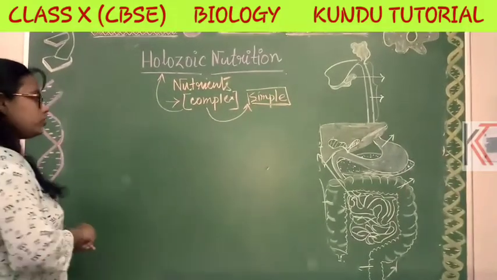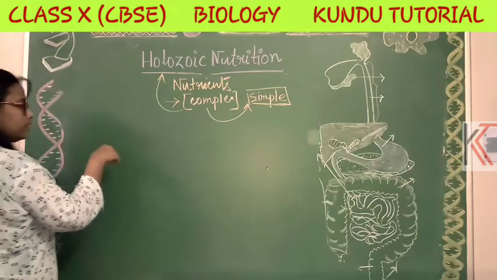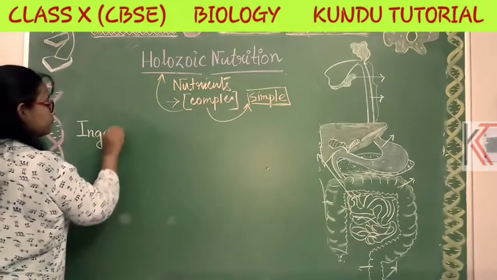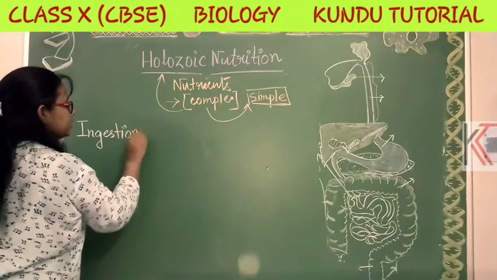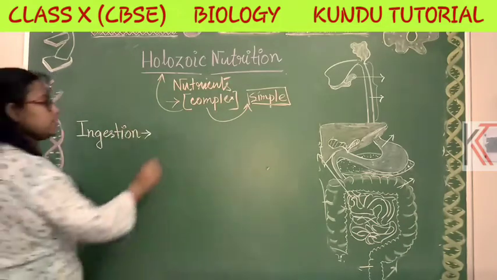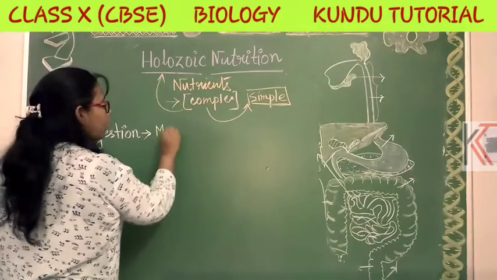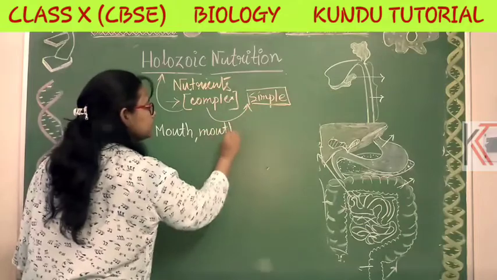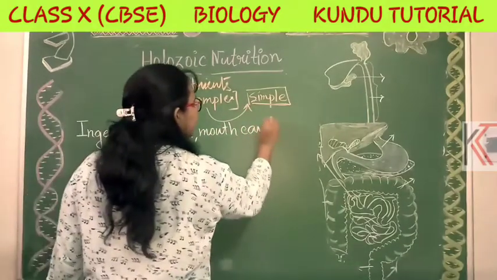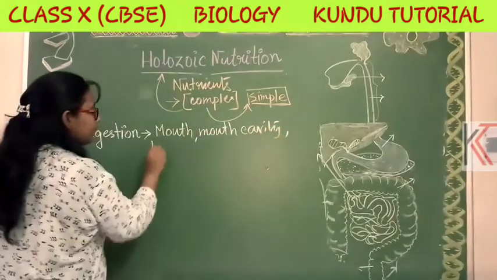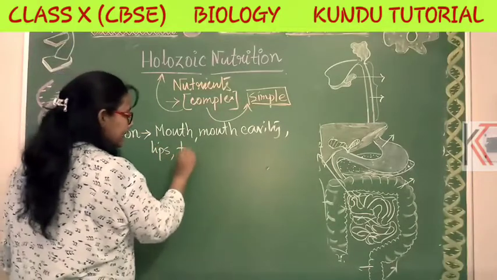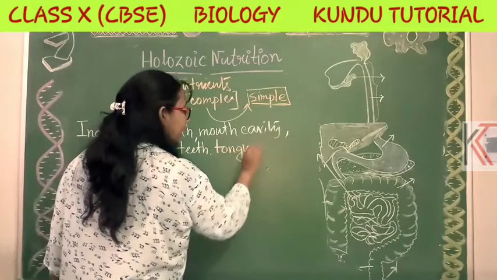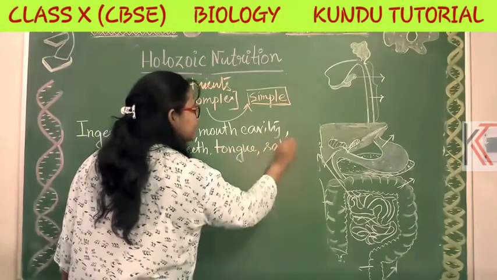Okay. So holozoic nutrition is divided into steps, first the ingestion process. Ingestion means taking food with the help of our mouth or mouth cavity, and also the lips, the teeth, the tongue, as well as the salivary gland.